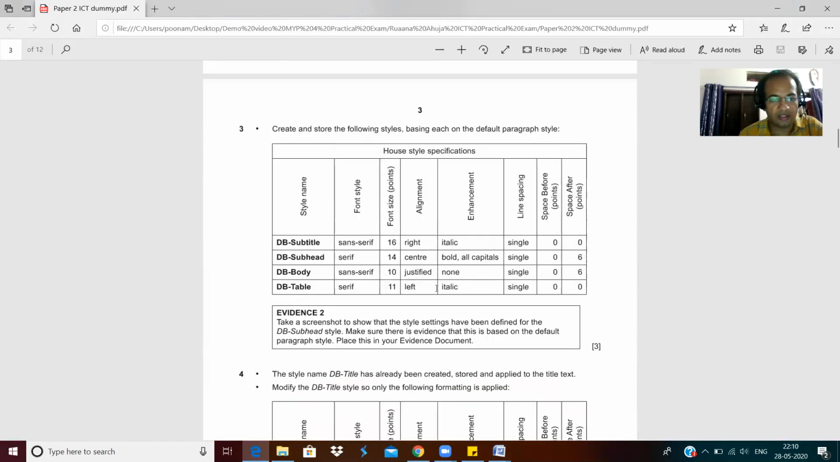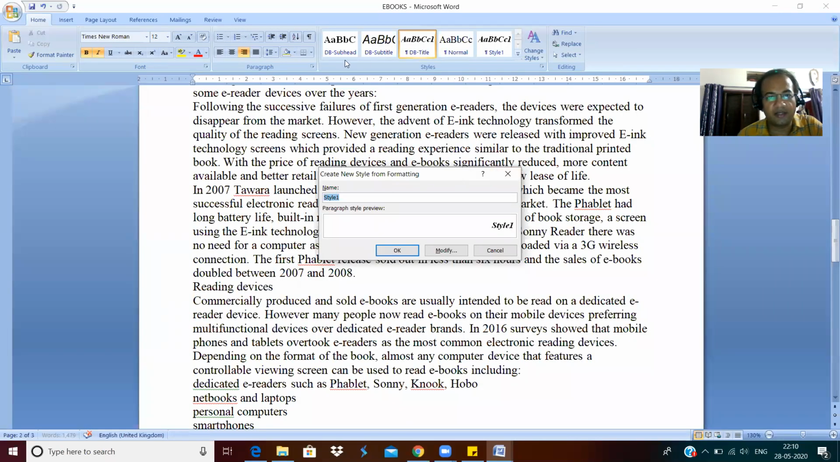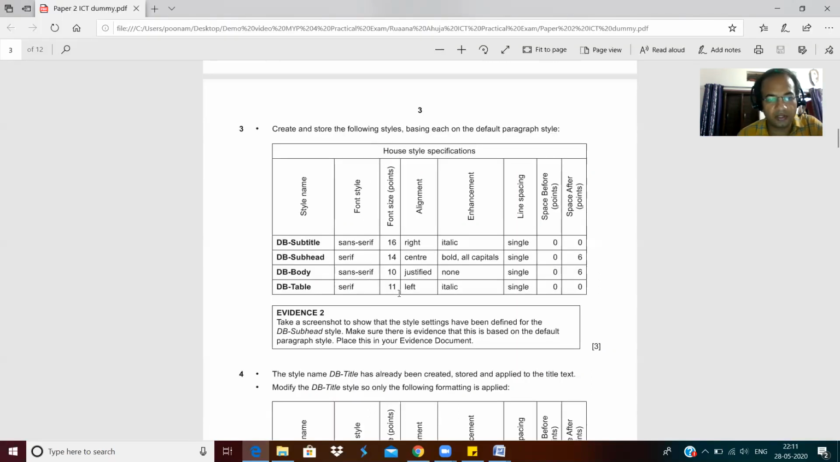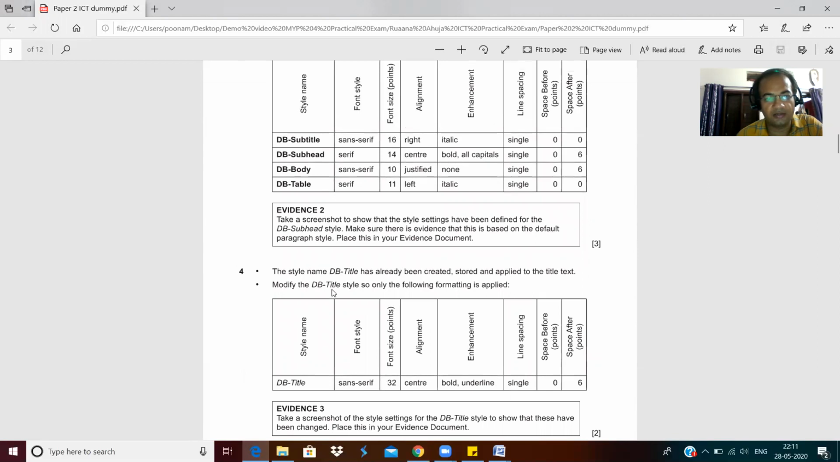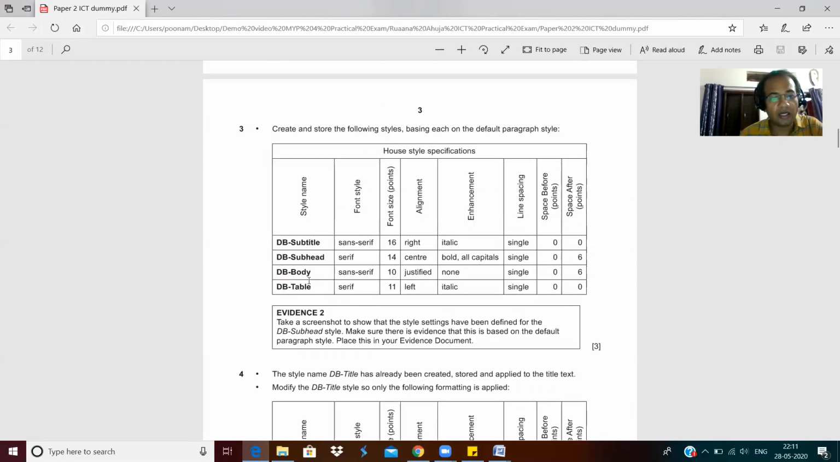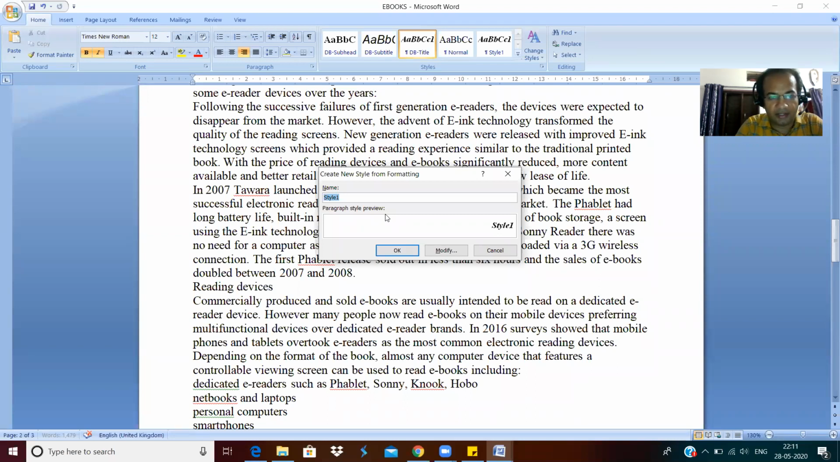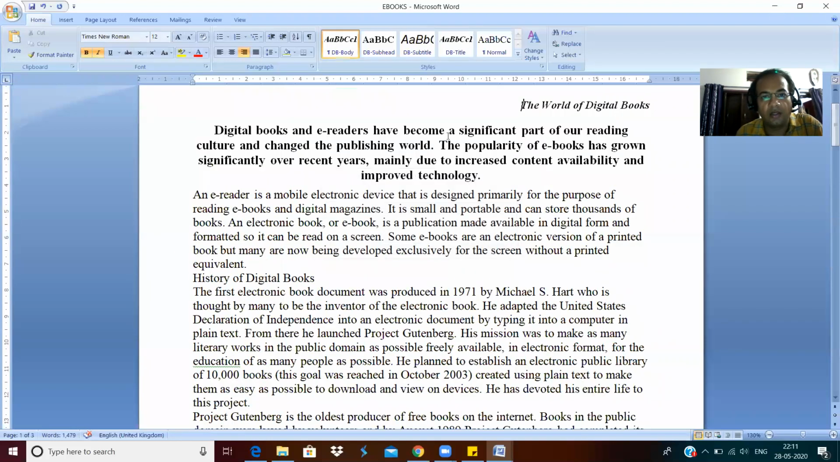So let us say I create DB body. I have already created some, like DB subheading, DB subtitle, DB title. So these are already given there. Now I'm going to create DB body. I create it like this, DB body. Okay, so this DB body is created. Now I'm going to modify it.